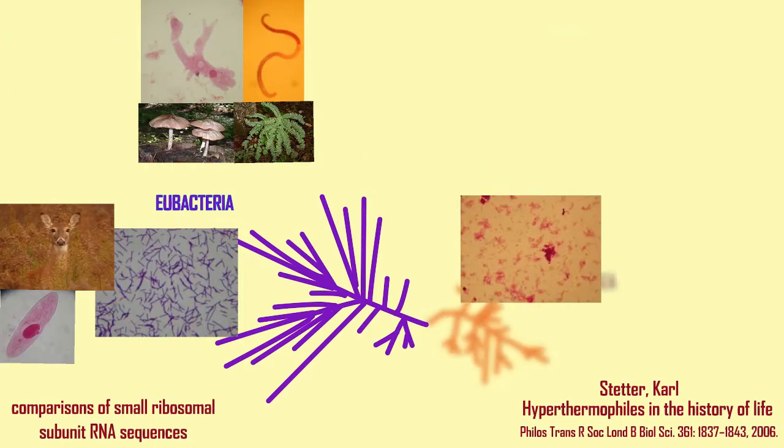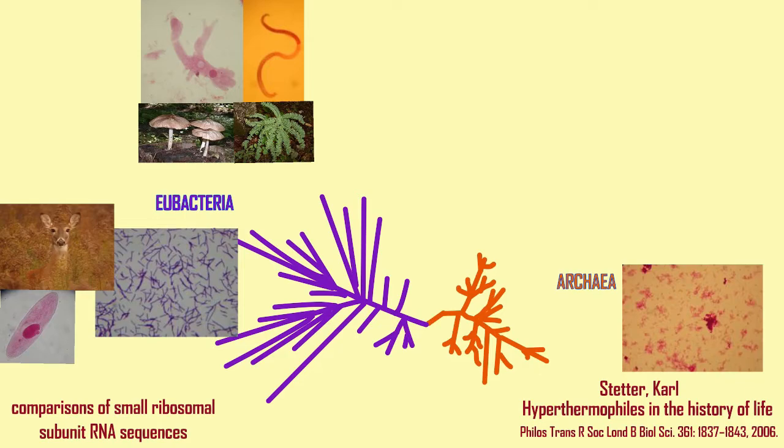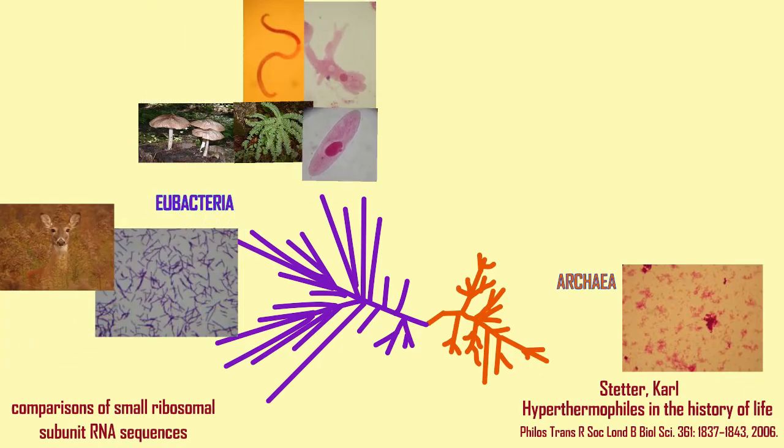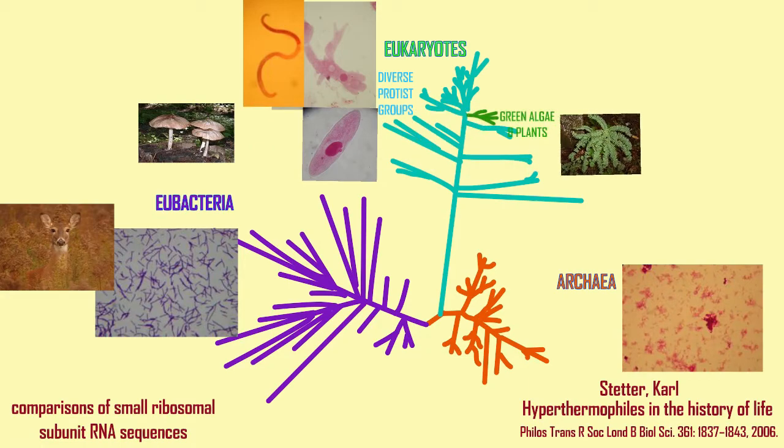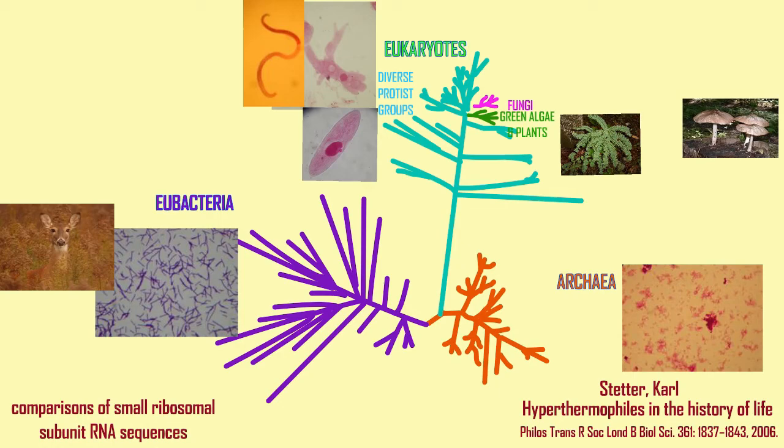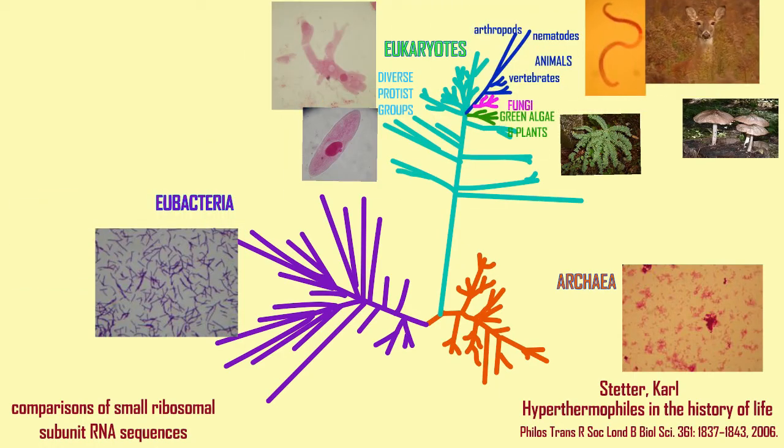Eubacteria originated from ancestral eubacteria after splitting from the other lineages. Modern archaea descended from ancestral archaea after splitting from the ancestral lineages, and modern eukaryotes have descended from the ancestral eukaryotes, and this would include animals, plants, and fungi.